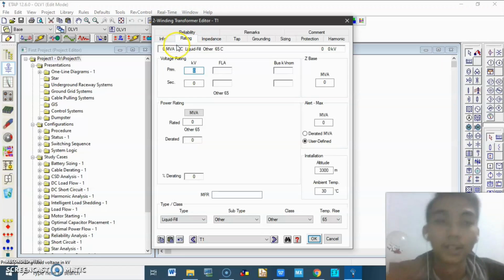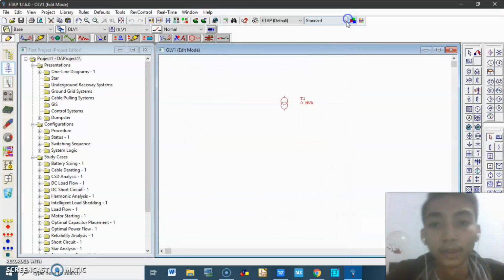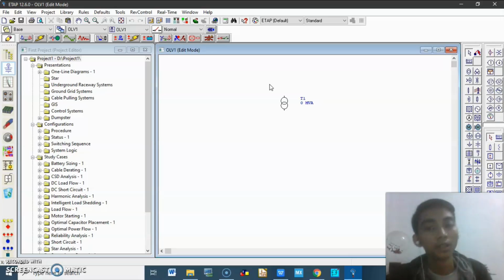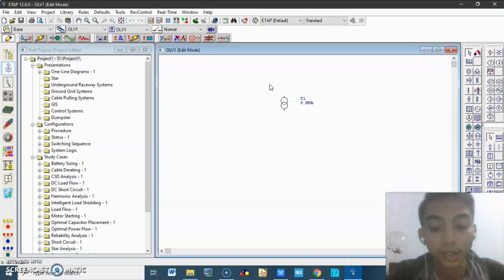This is the transformer, which we already know can increase or decrease the voltage depending on the rating and what you want to use.